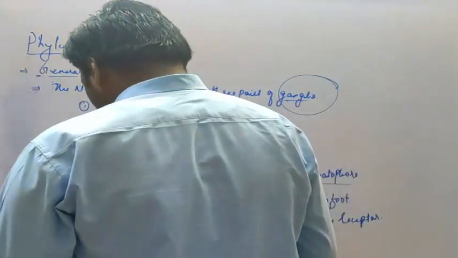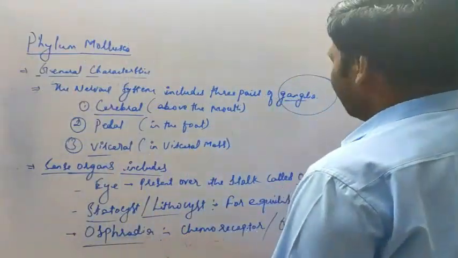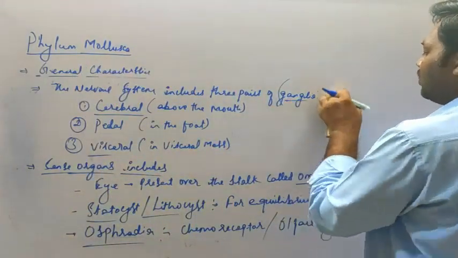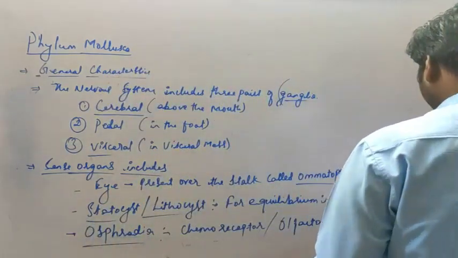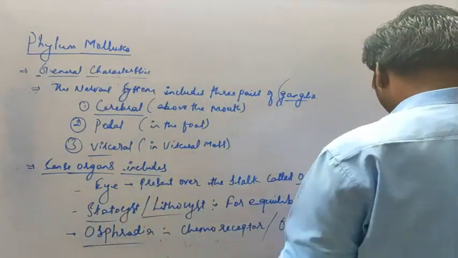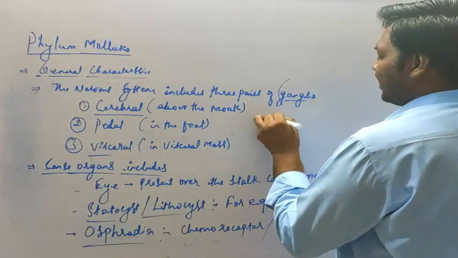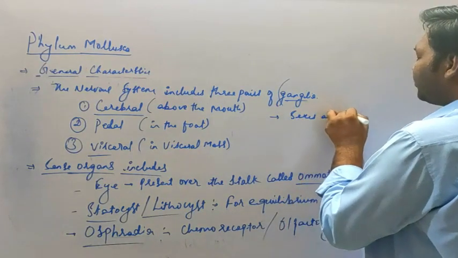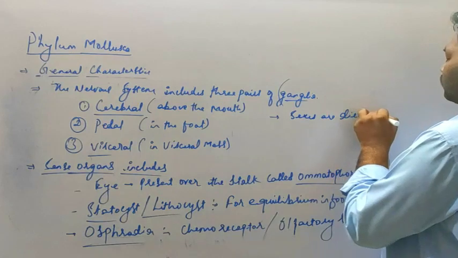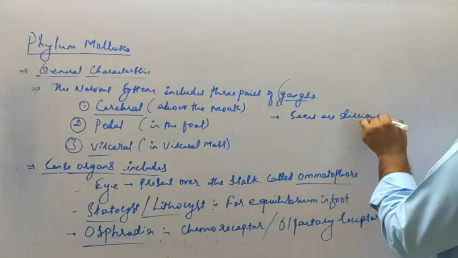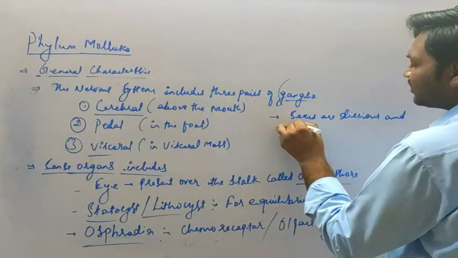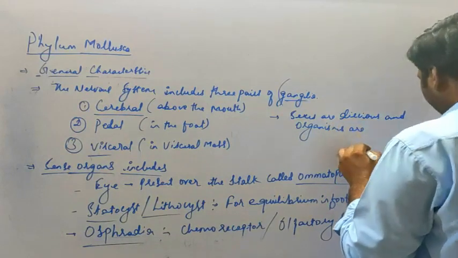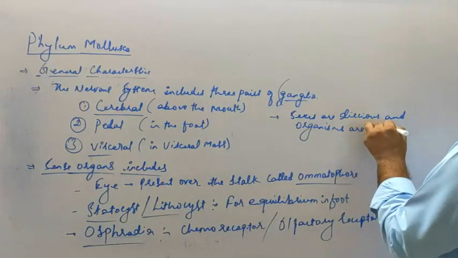And let's see the reproduction. Here I'll write, sexes are dioecious, and organisms are oviparous.